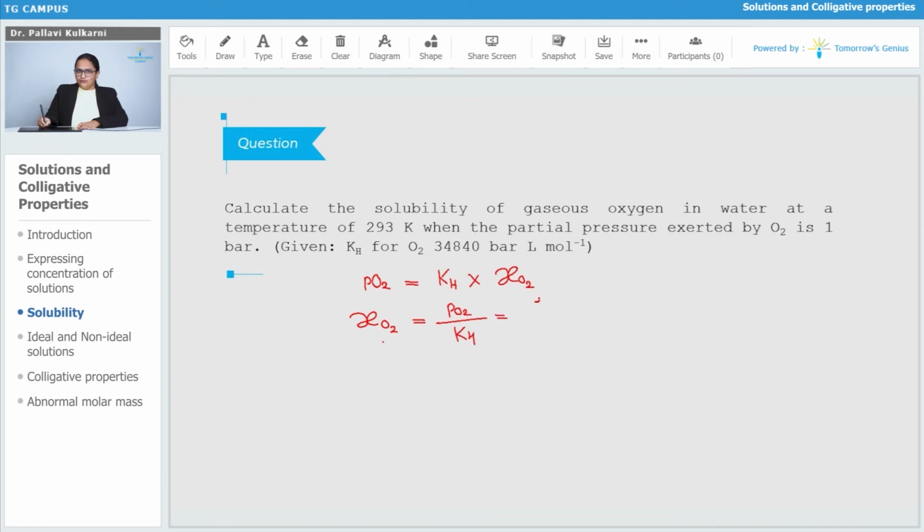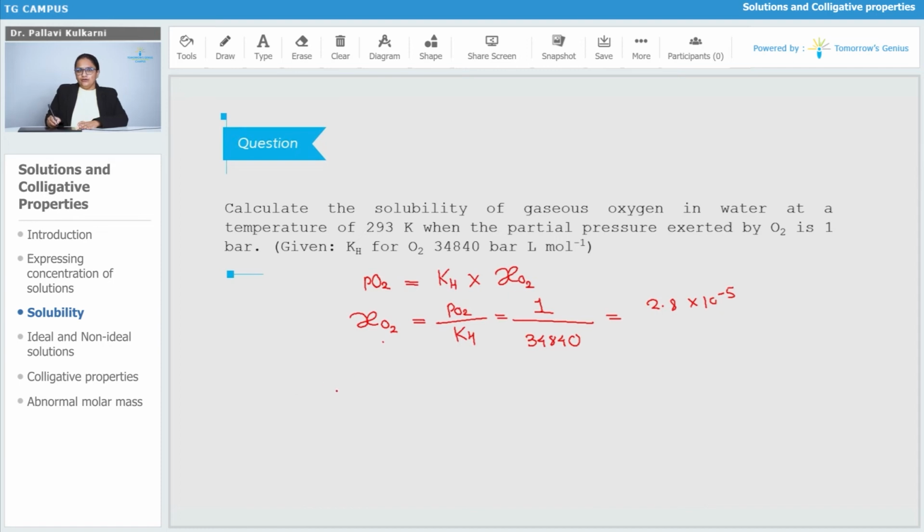Partial pressure is equal to 1 bar and Kh is equal to 34840. It is equal to 2.8 into 10 power minus 5. This is the mole fraction of oxygen gas in the total solution.